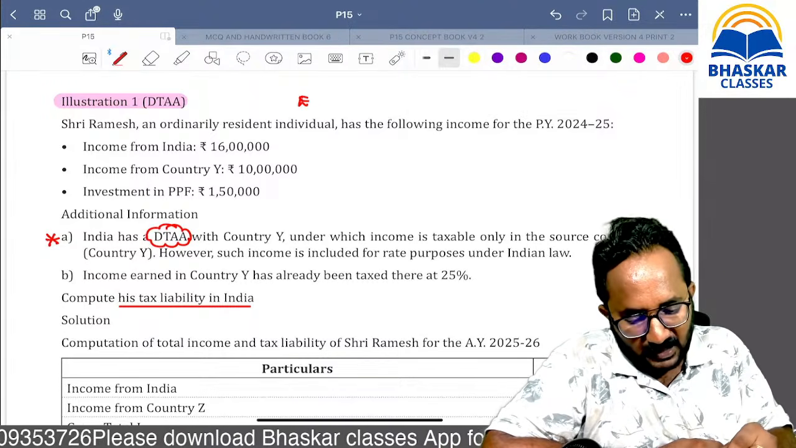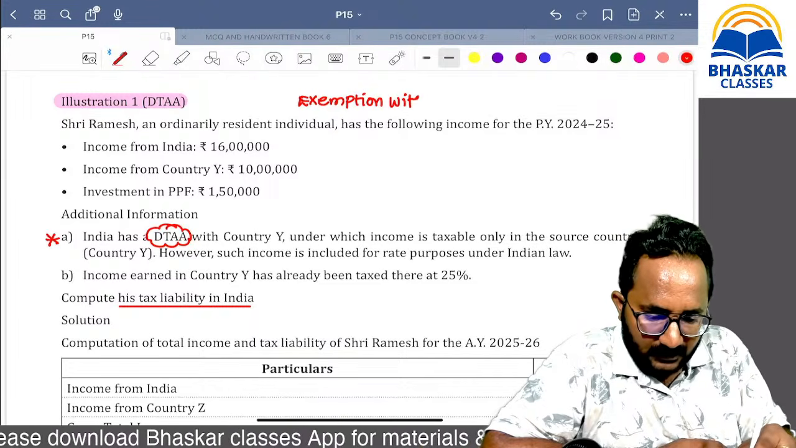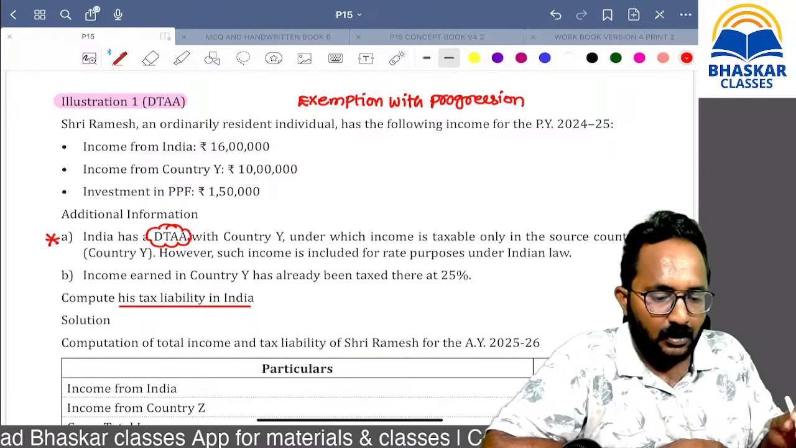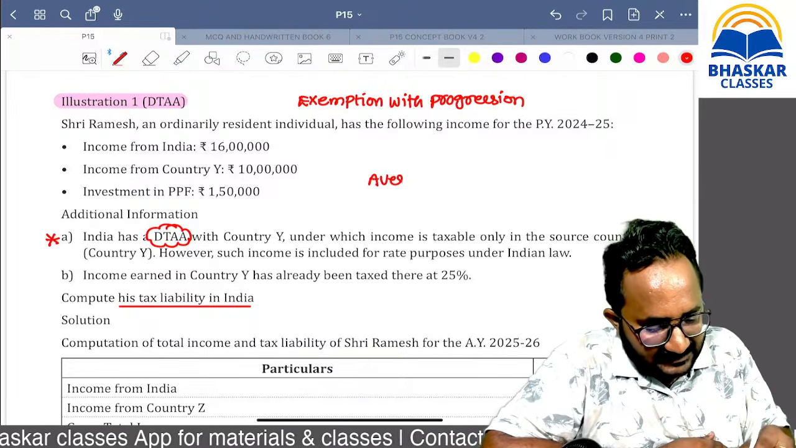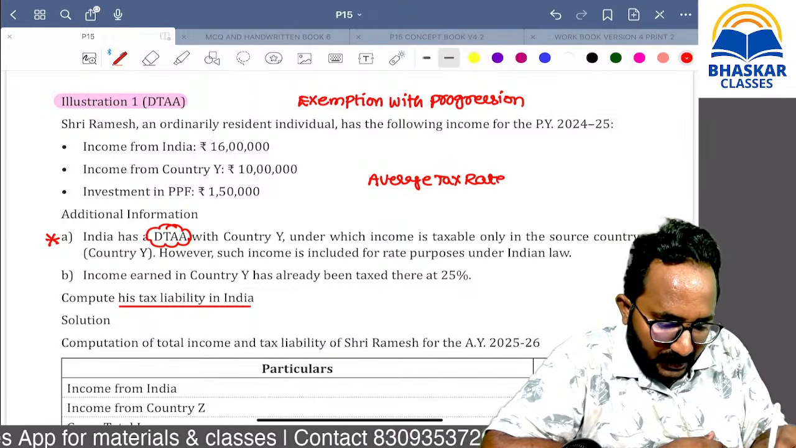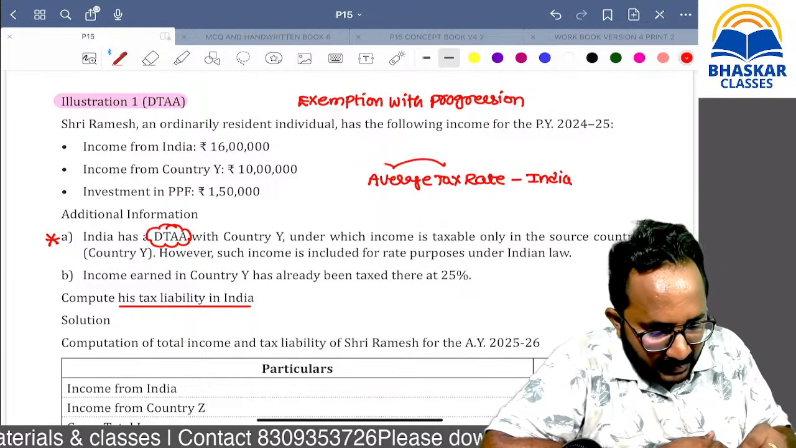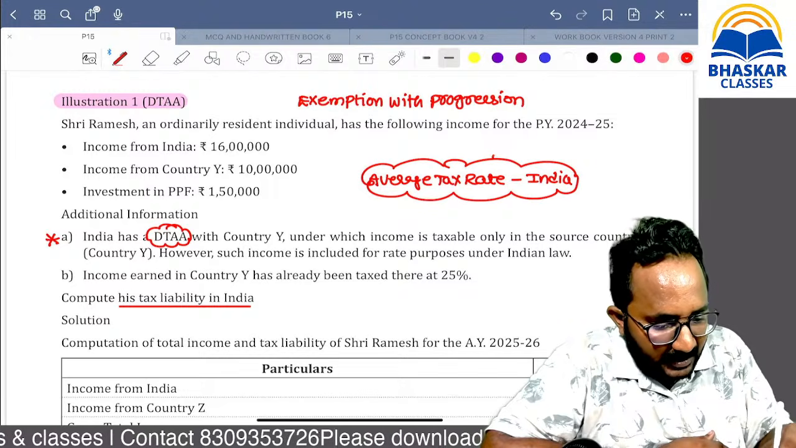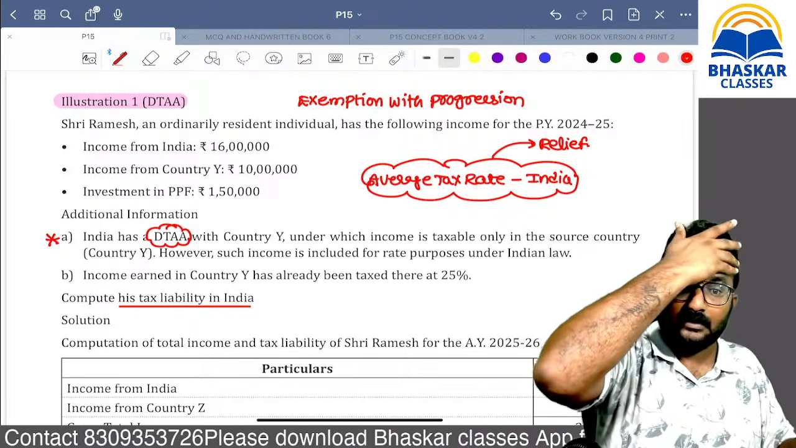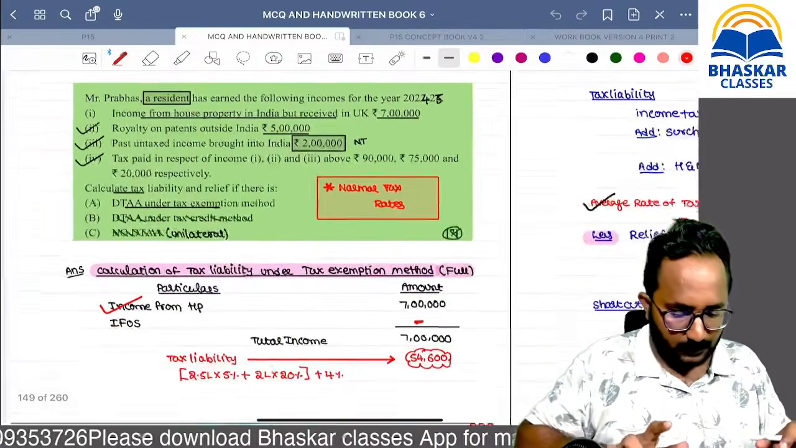Here, what is that method, ma? Exemption with progression. So, no need to consider the foreign tax rate here. Only the average tax rate we have to calculate, that too in India. By using that average tax rate in India only, we can provide the relief. Clear? Thank you for giving the response, ma.